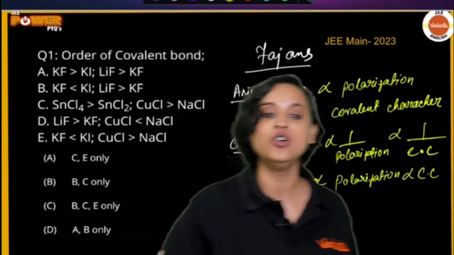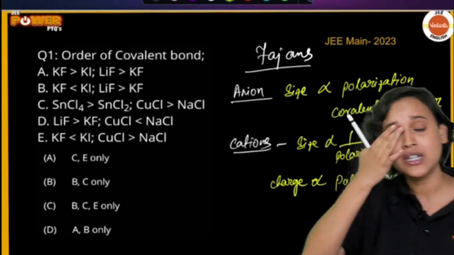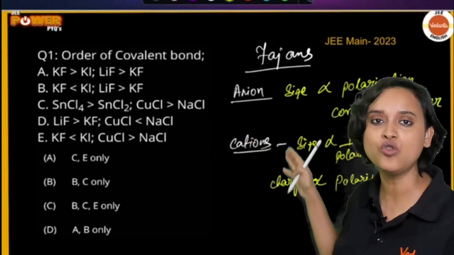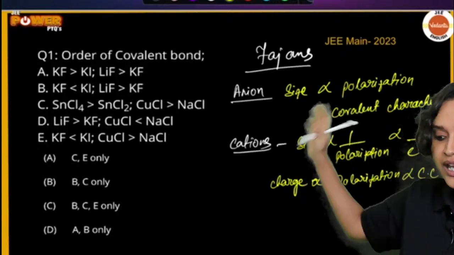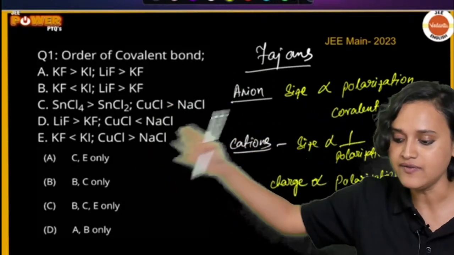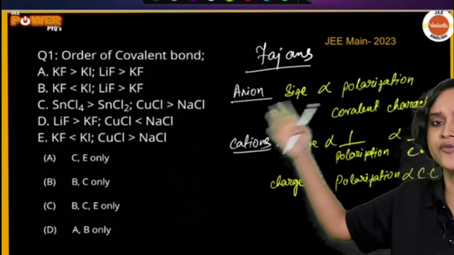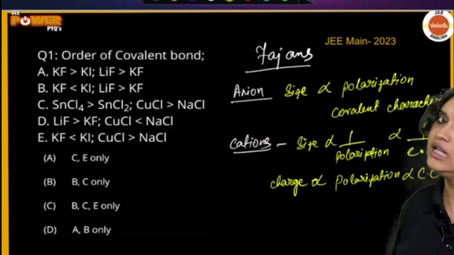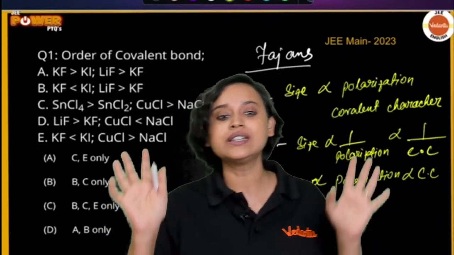Now, after looking at all of this, let's have a look at what the question is asking. You have to say true or false for each of the couples that you see, like KF and KI, LiF and KF. If it is true, it is true; if it is false, it is false. And then you have to tell us the correct answer.